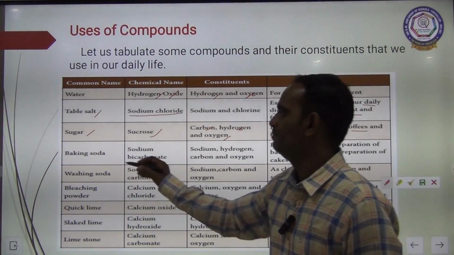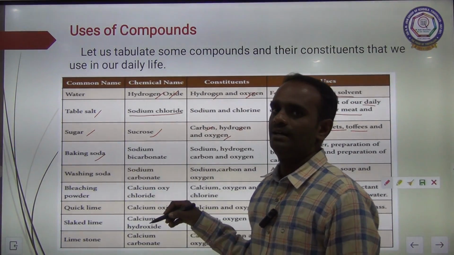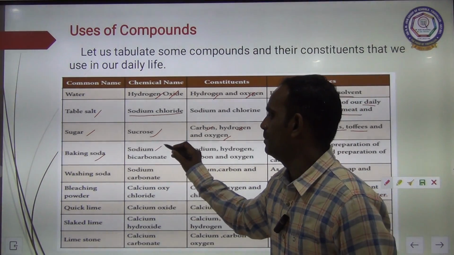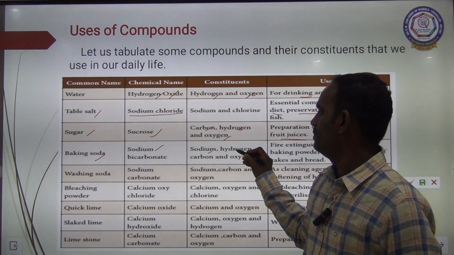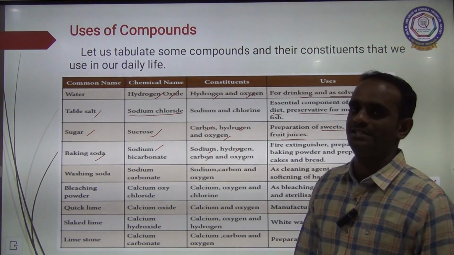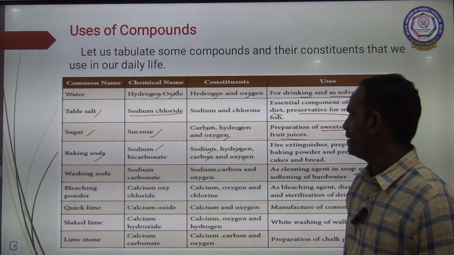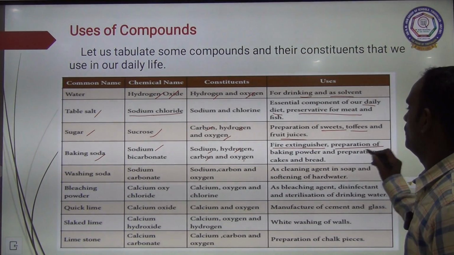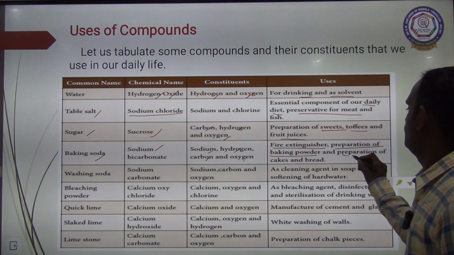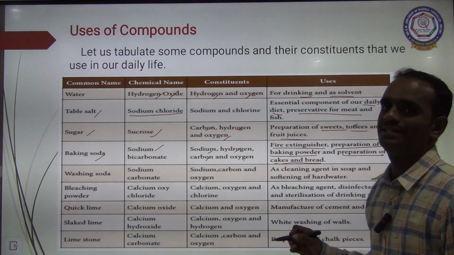The next one is baking soda. Chemical name is sodium bicarbonate. The elements present here are sodium, hydrogen, carbon and oxygen. Uses of baking soda: it is used as a fire extinguisher, preparation of baking powder and preparation of cakes and breads.